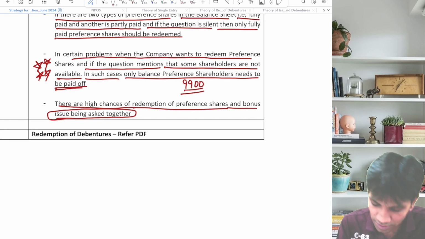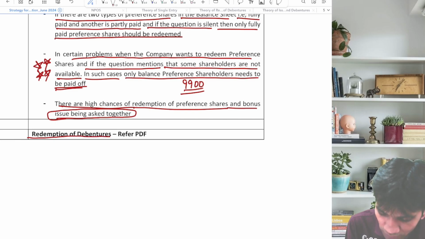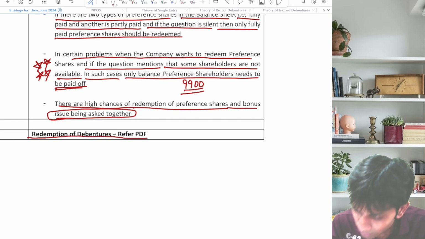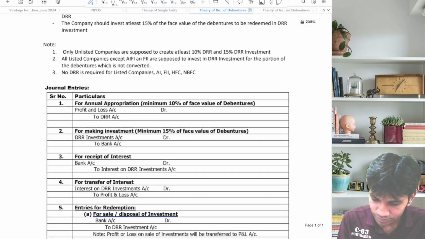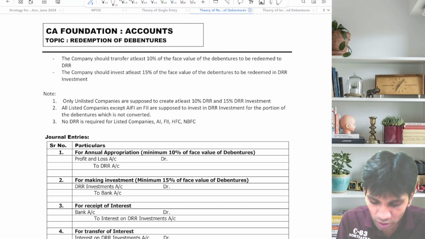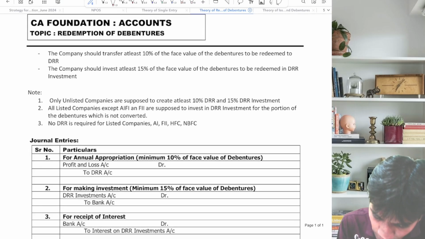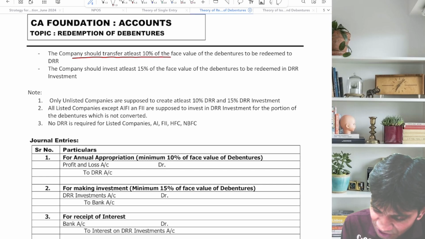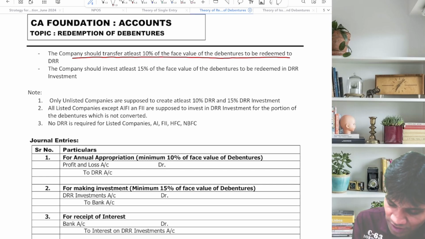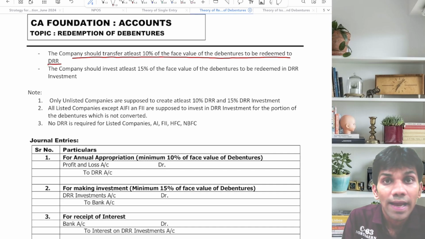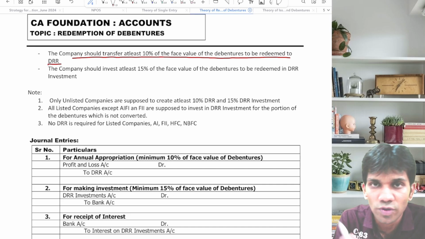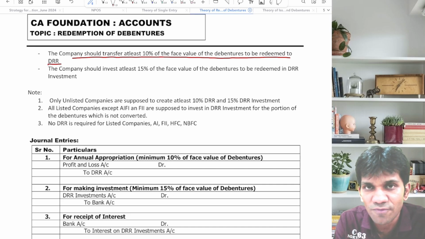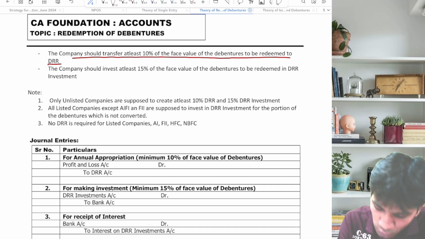Let's continue with redemption of debentures. Again, the new part of the syllabus. Refer to the PDF. I have prepared a PDF for you guys. Now, the most important part I will discuss with you. The company should transfer at least 10% of the face value of the debentures to be redeemed to DRR. At least 10% of the face value of the debentures to be redeemed should be transferred to DRR. I repeat, at least 10% of the face value should be transferred to DRR.